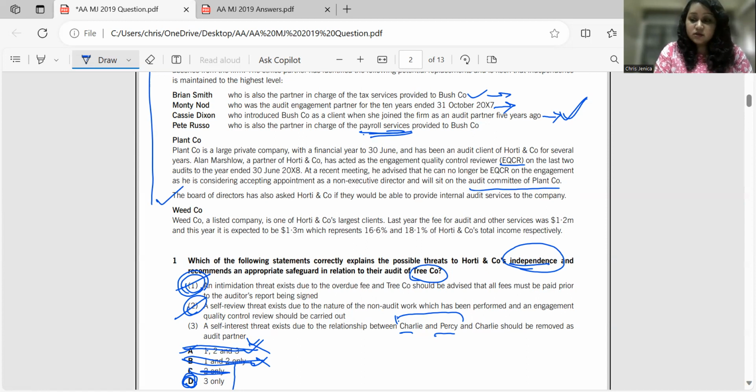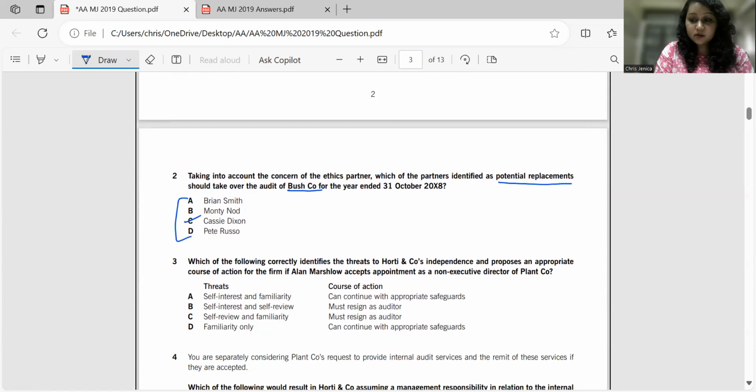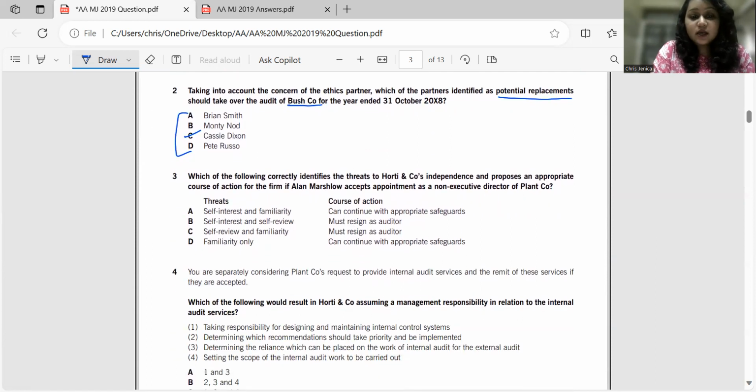Okay. So now looking at the options. Here, what is the threat and course of action? The question is asking you to identify the threats to independence and propose an appropriate course of action if Alan Marshall accepts appointment as NED at the client company. Now, if he is going to be an NED at the client company, he cannot be an auditor, right?